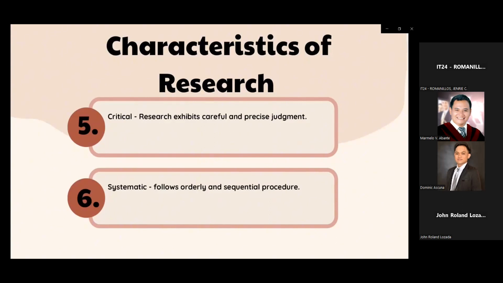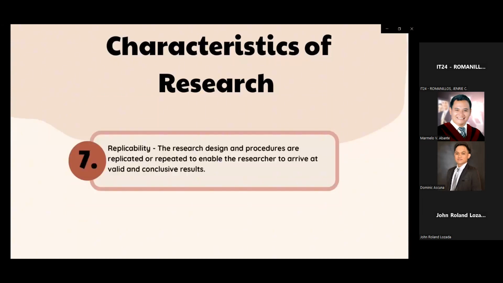Next, we have systematic. Systematic follows orderly and sequential procedure. Systematic is one of the key characteristics of research, emphasizing the importance of a structured and organized approach in conducting inquiries, investigations, or studies.